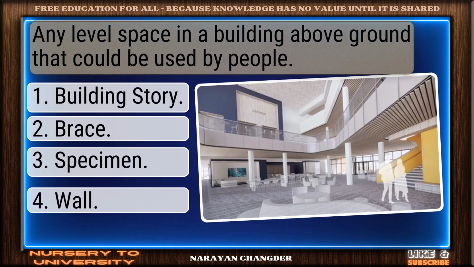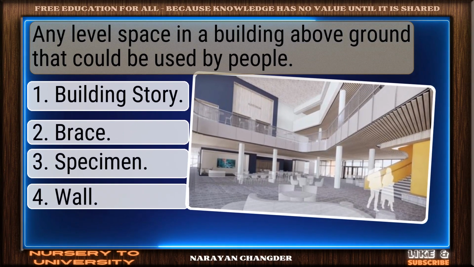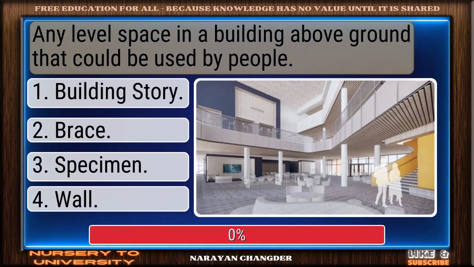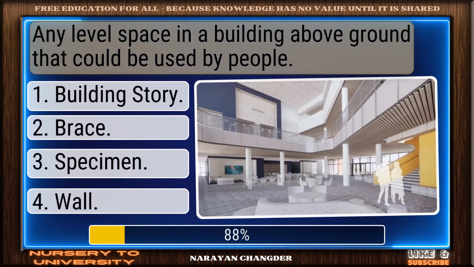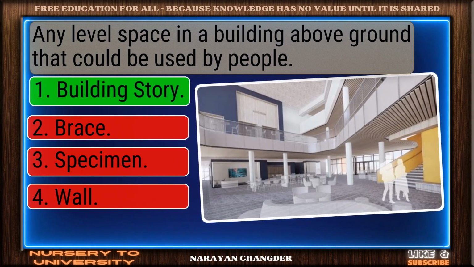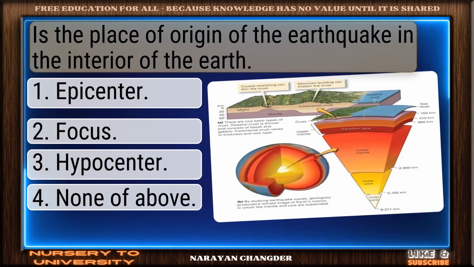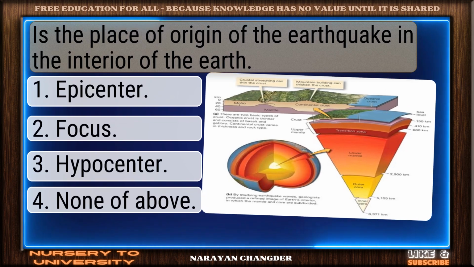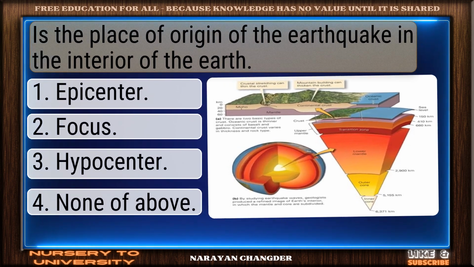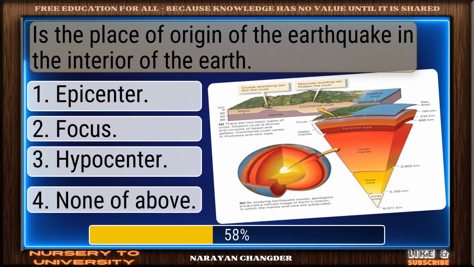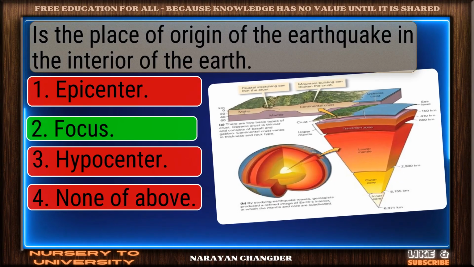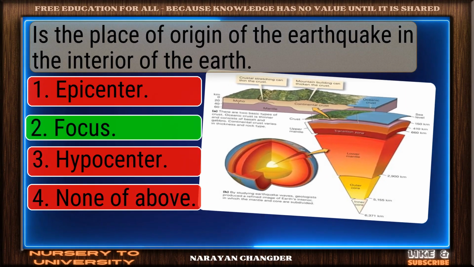Any level space in a building above ground that could be used by people. Perfect. Building story is the correct choice. Is the place of origin of the earthquake in the interior of the Earth. Great job. Focus is the accurate answer.